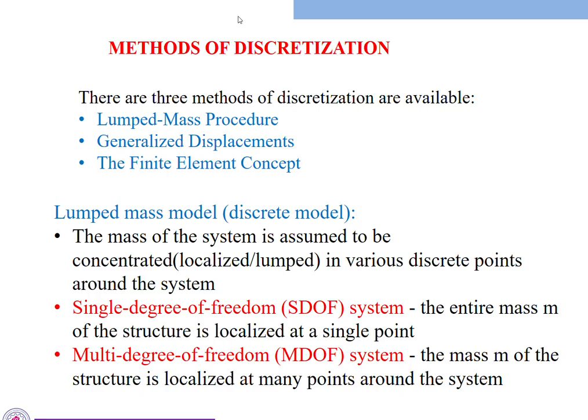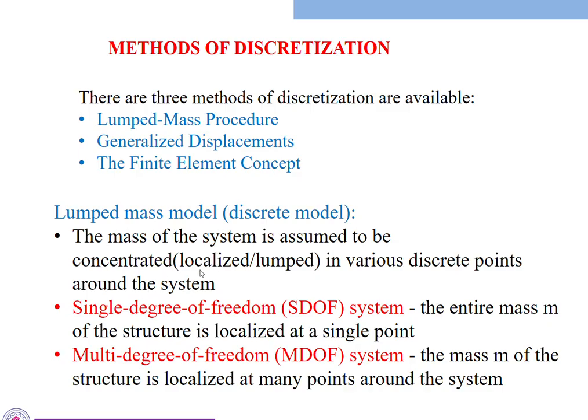What we do is, the mass of the system is assumed to be concentrated, localized or lumped. The mass may be lumped all together as one mass or localized at different locations, in various discrete points around the system.